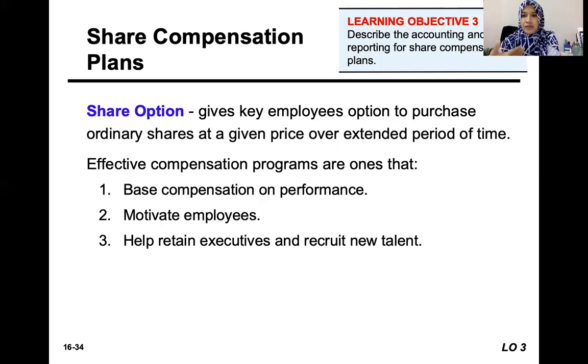The executives will feel rewarded and they want to continue their service with the company. It also will be attractive to potential new talents from outside the company to join, because they are aware of the company's plan to give compensation in the form of share options.